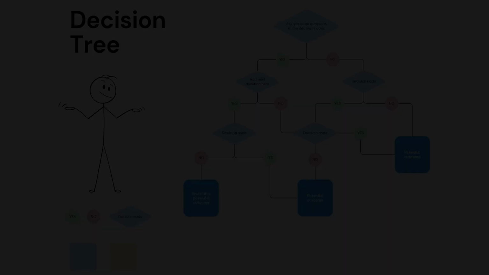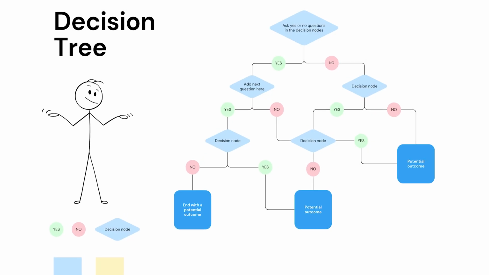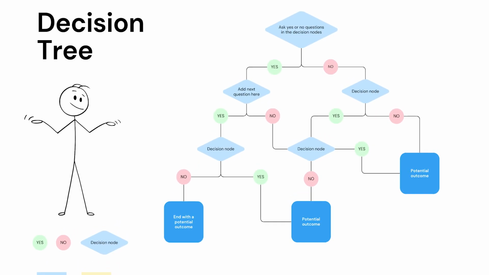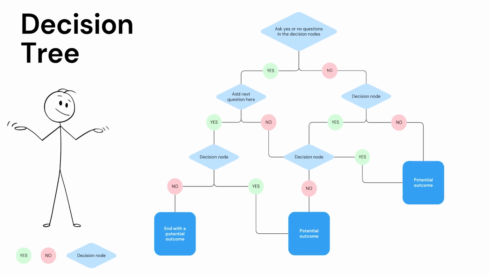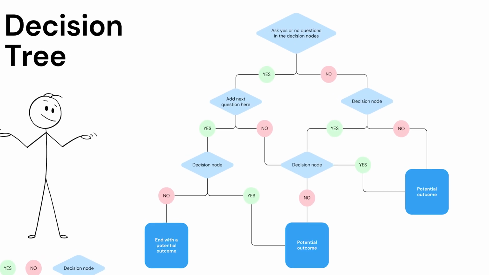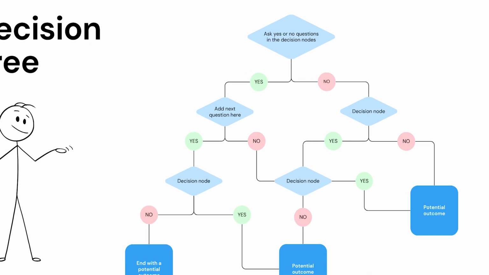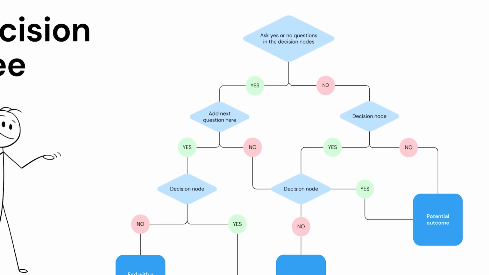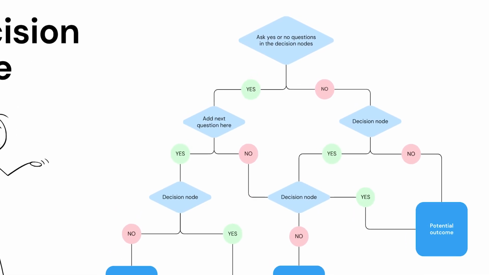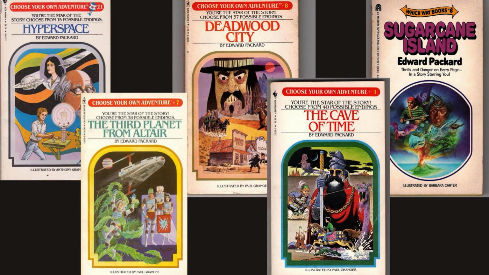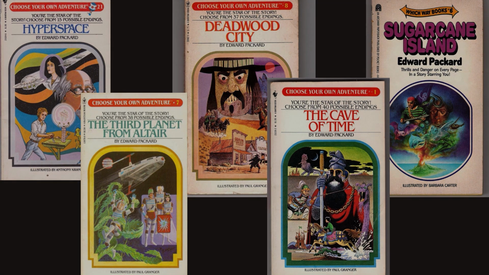Now here's something interesting. Behind every nonlinear interactive story is a decision tree. A decision tree is a way of modeling a problem by setting out all possible choices and their outcomes. Decision trees thus promote orderly thinking through a problem that includes branching possibilities. Edward Packard described his own use of decision trees in the Choose Your Own Adventure books in an interview with the novelist Grady Hendrix. And here's what he said.